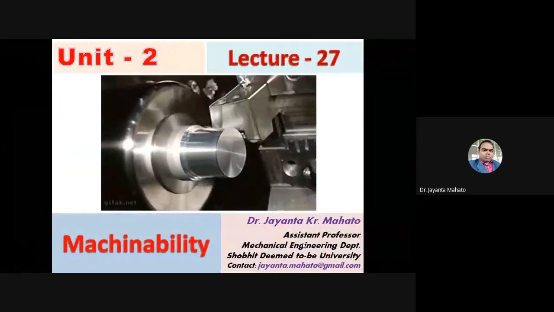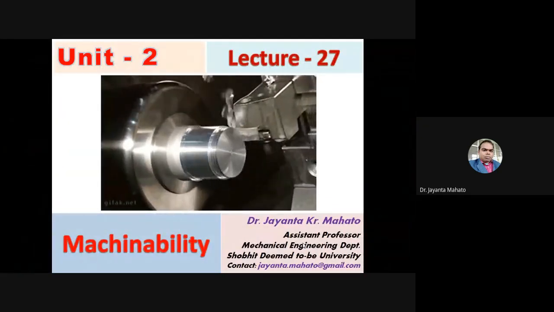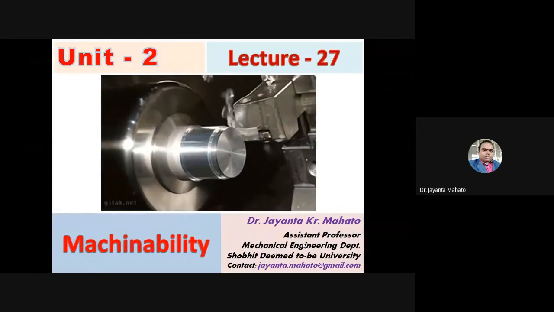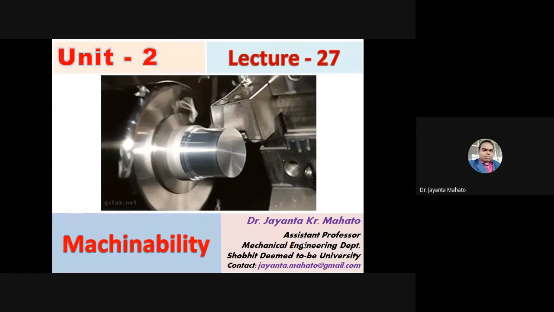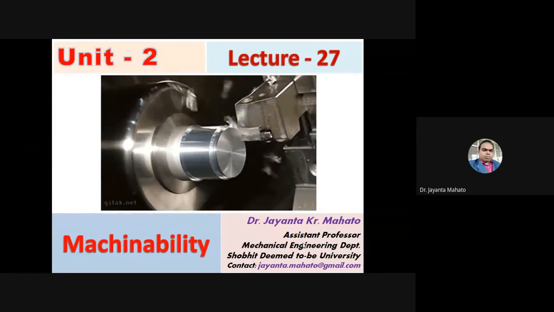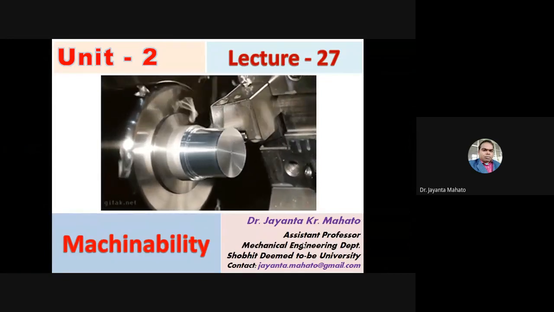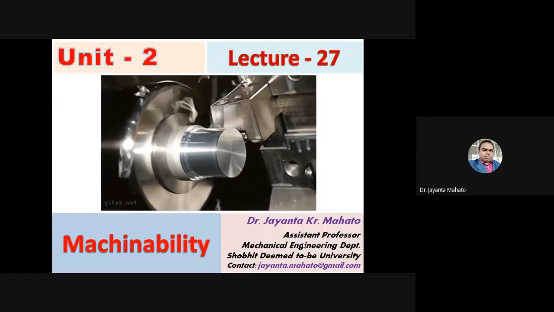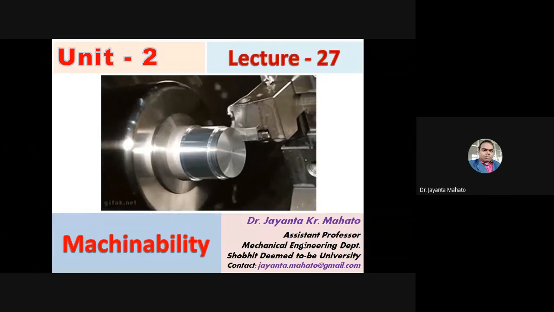Okay, so today we will learn about machinability. Machinability is a terminology regarding how easily a workpiece can be machined.